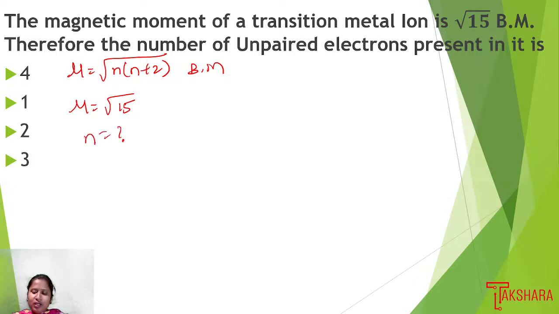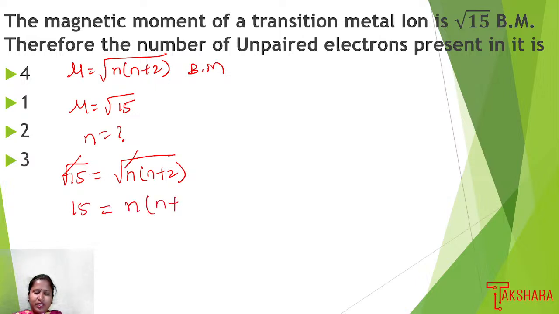So √15 is equal to mu, which is already given, so √15 is equal to the square root of n into n plus 2. The square root gets cancelled. Then in the next step, 15 is equal to n into n plus 2.